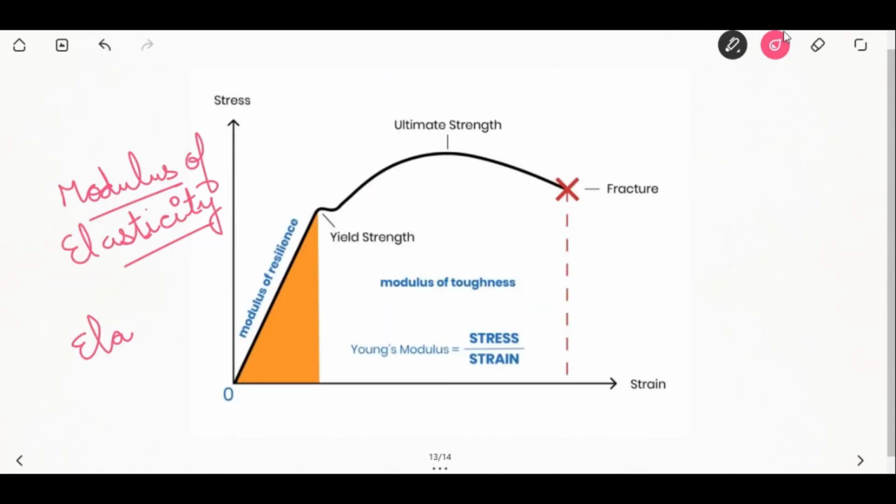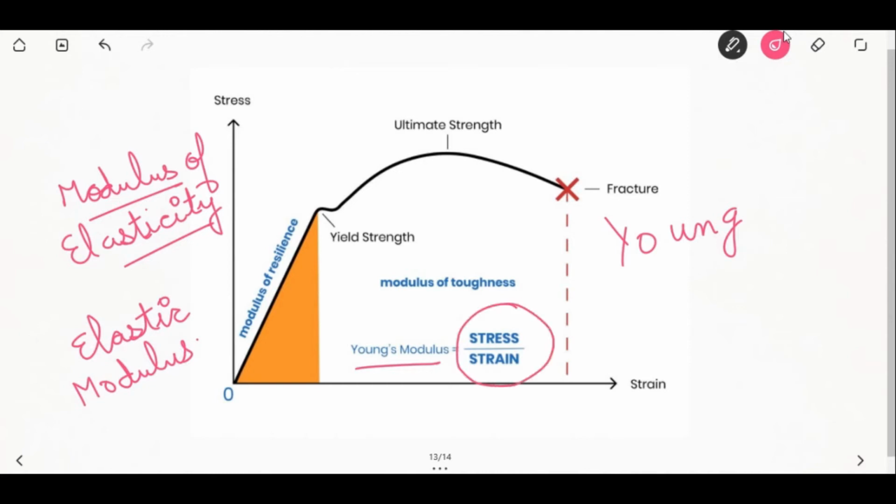Modulus of elasticity is also known as elastic modulus or Young's modulus. It represents the stiffness or rigidity of a material within the elastic range. The Young's modulus is the ratio of stress to strain. Since stress is proportional to strain up to the proportional limit, the stress to strain ratio would be constant. In dental application, the metal frame of a metal ceramic bridge should have high stiffness. If the metal flexes, the porcelain veneer on it might crack or separate.